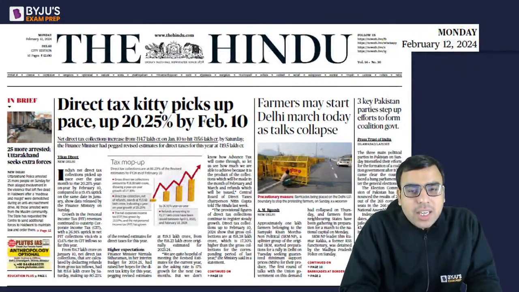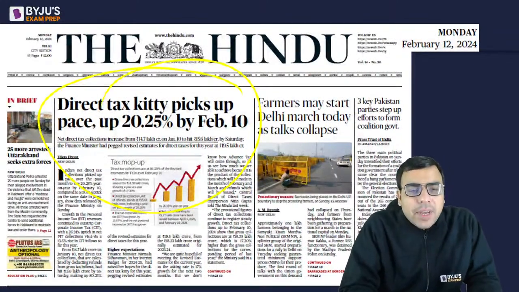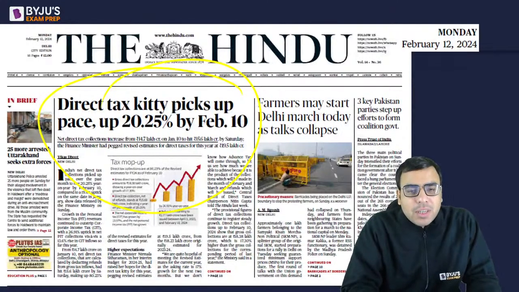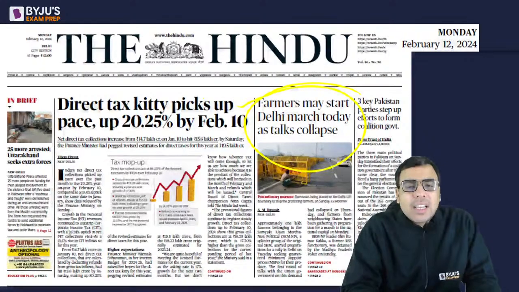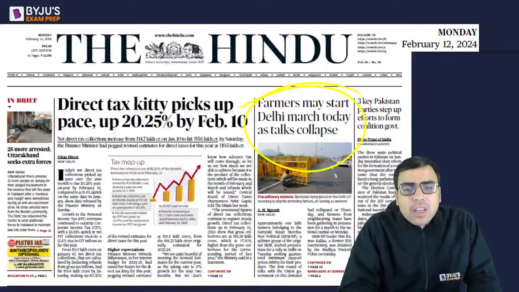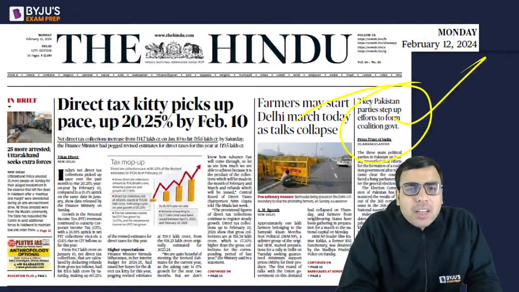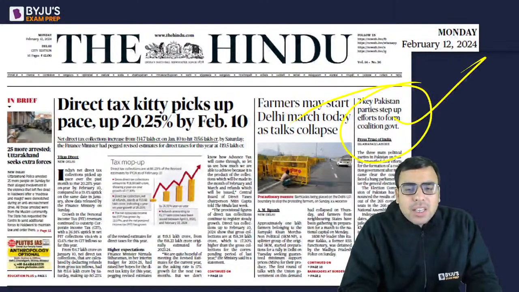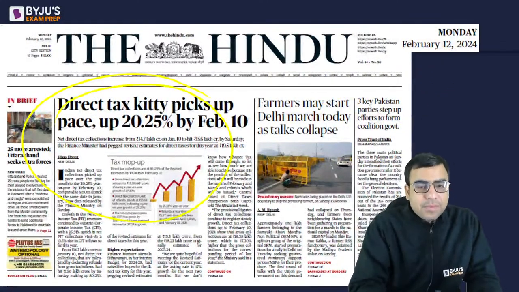Okay, so let's start with the important articles on the first page. Direct tax kitty picks up pace, up to 20.25% by February 10. Then another article talking about farmers may start Delhi march today as stocks collapse. Then here is an article, 3 key Pakistan parties step up efforts to form coalition government. So I hope you are aware the general election is happening in Pakistan and there is news about that. So let's start with this one.